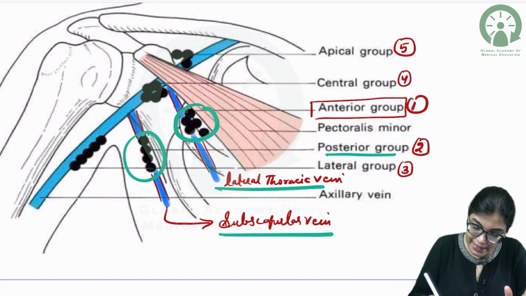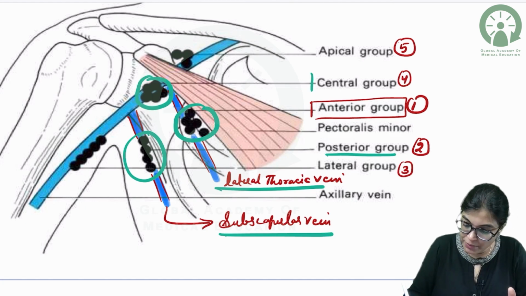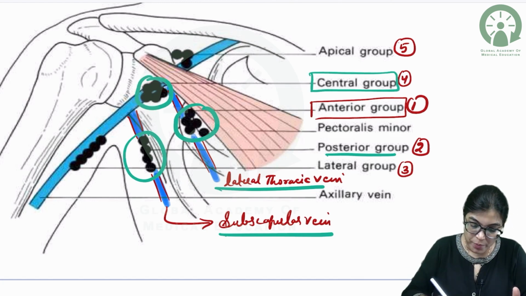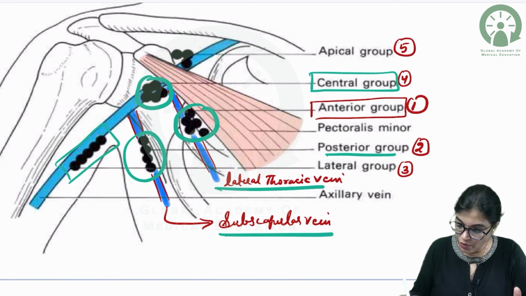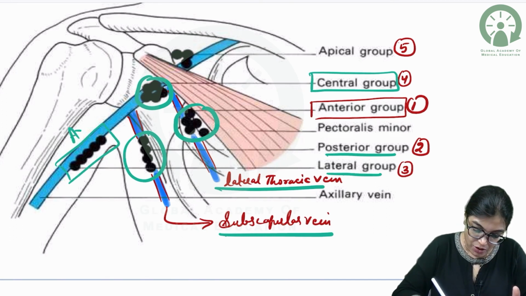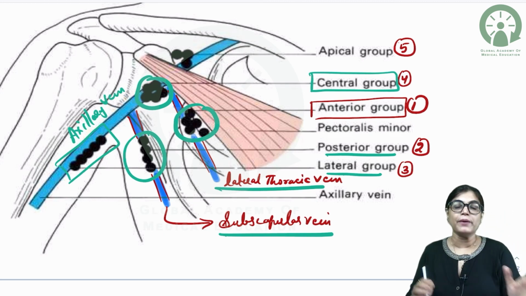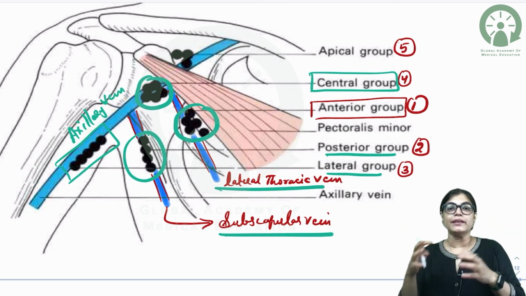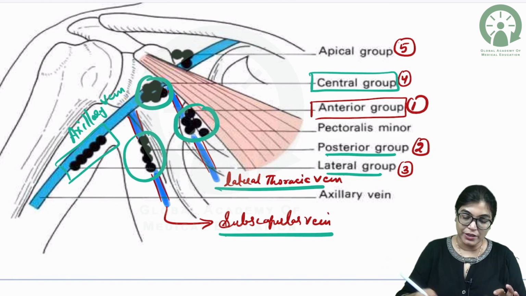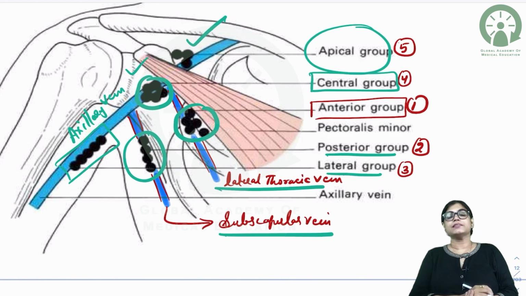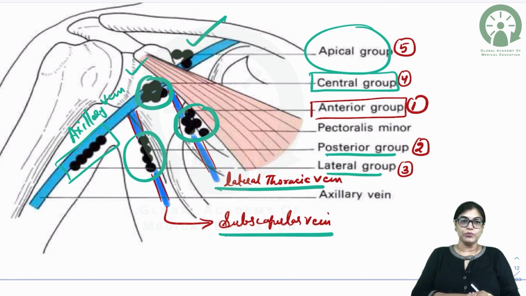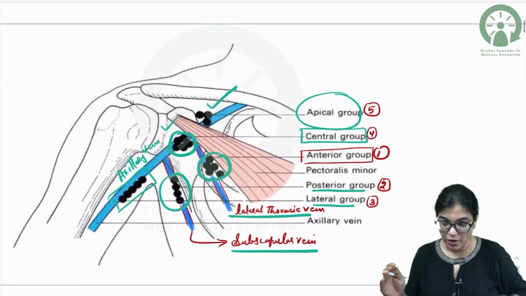Then comes the central group. You can see central is located in between anterior and the posterior group. And the lateral one is exactly located along the axillary vein. The lateral is draining the entire upper limb, and all these lateral, anterior and posterior will again drain into central group, and ultimately they will drain into the apical group, that is the terminal group of axillary lymph node, which is lying above the level of pectoralis minor muscle. So these are the 5 groups of axillary lymph nodes.